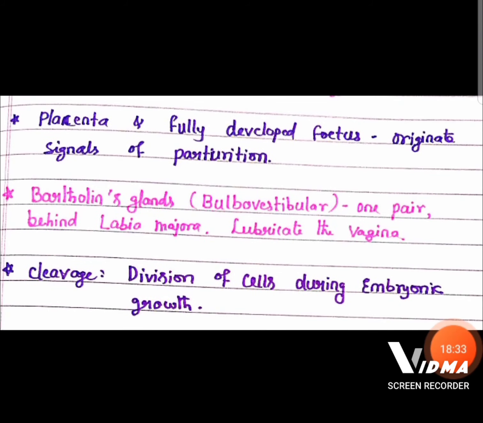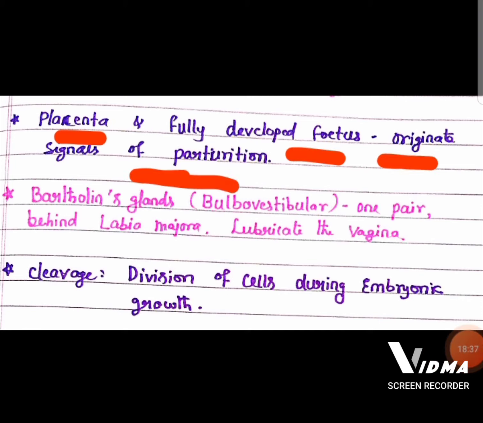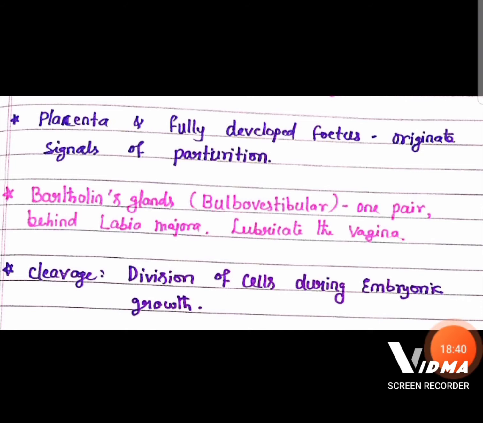Then the placenta and fully developed fetus originate the signals for parturition. That is responsible for the release of oxytocin hormone that helps in parturition.